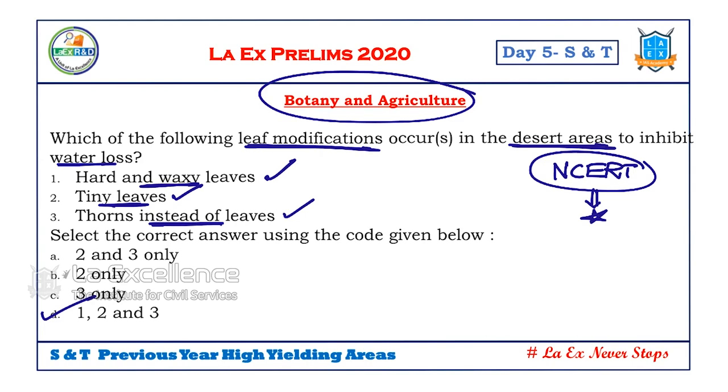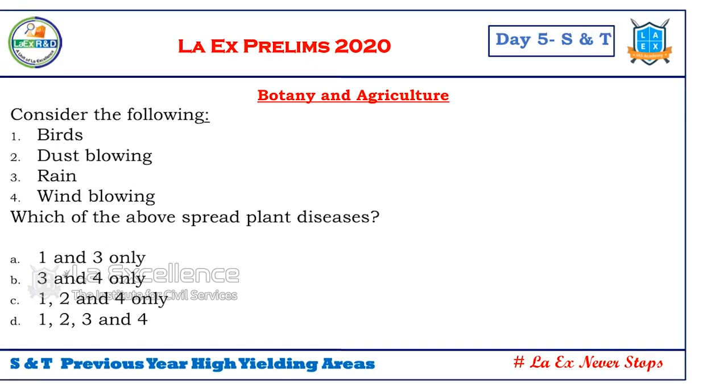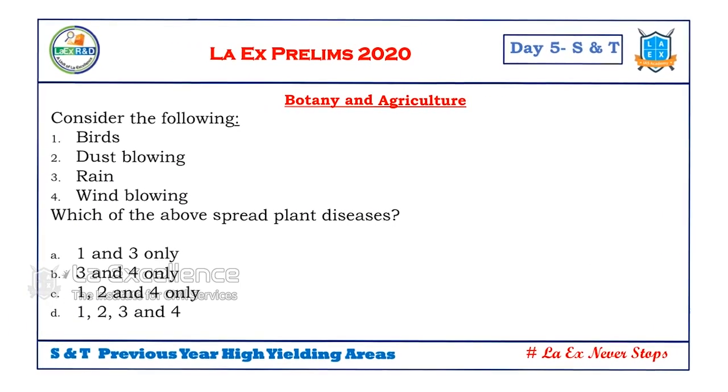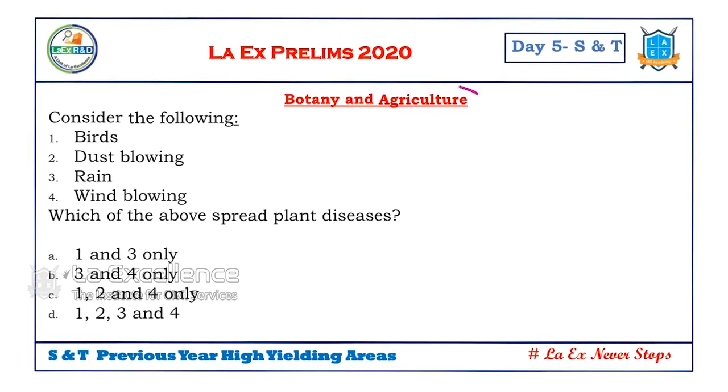So for such basic issues we should read NCERTs. NCERT basic issues we should read. Did you observe I mentioned NCERTs many a time? So please read 6th to 10th NCERTs thoroughly. Next, again in botany and agriculture. This question, see, basic biology and agriculture, they asked which of the above spread the plant diseases?